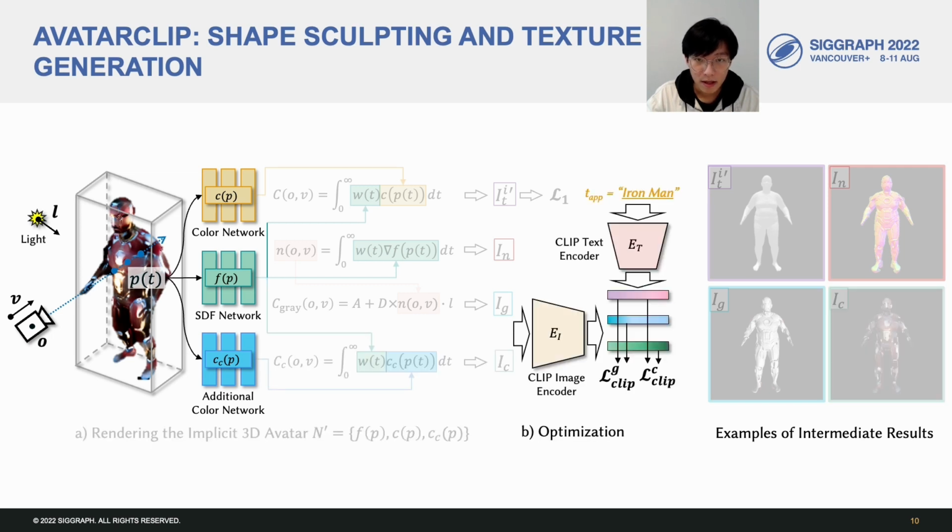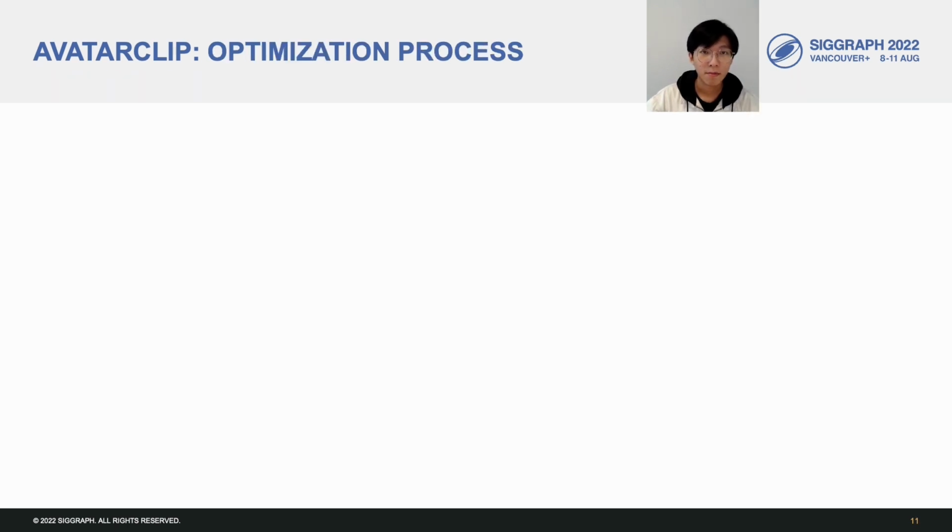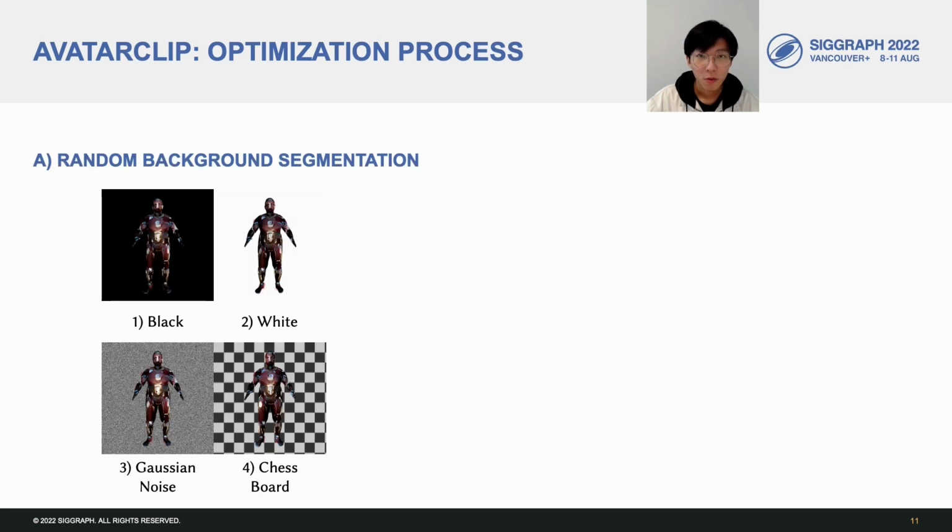Similarly, we use CLIP to encode the colorless and colored avatar renderings and minimize the cosine distance between the image features and the text feature. The idea is simple, but we need some other optimization tricks to make the idea work. The first one is inspired by Dreamfields. We randomly augment the background of the colored avatar rendering. This will help the optimization to concentrate on the centered object.